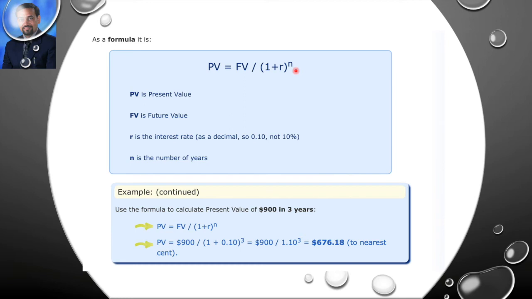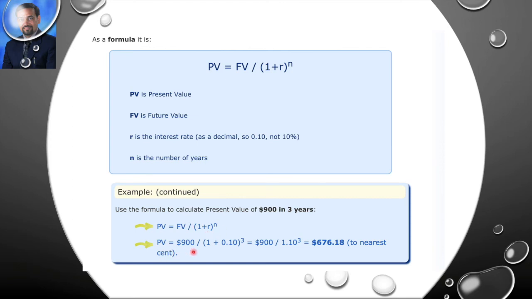Getting it? This is the same thing which we used to do here now. So if we use the formula here, this is future value, r is the interest rate, and n is the number of years. So if you apply this into the previous question, what happens here? Present value is equal to future value divided by 1 plus r to the power n.